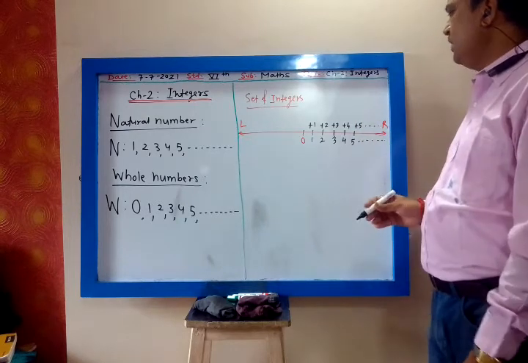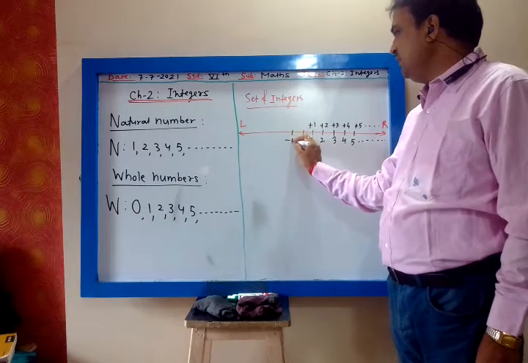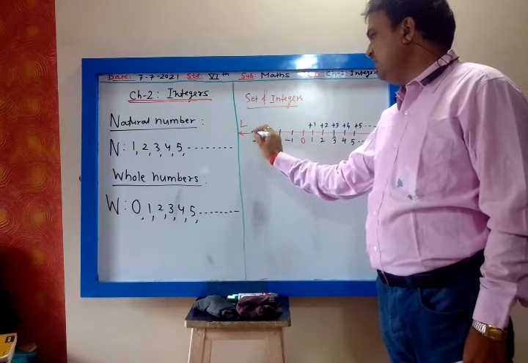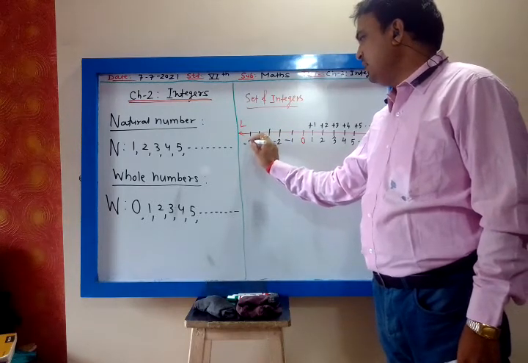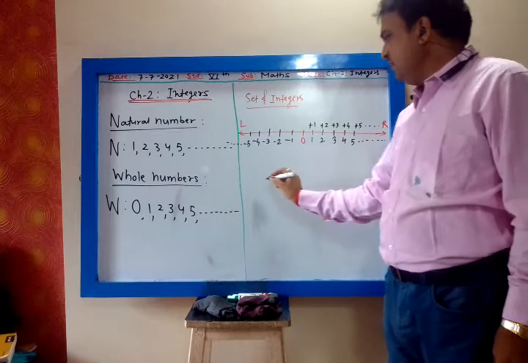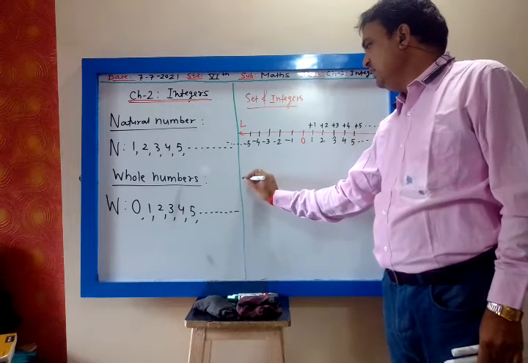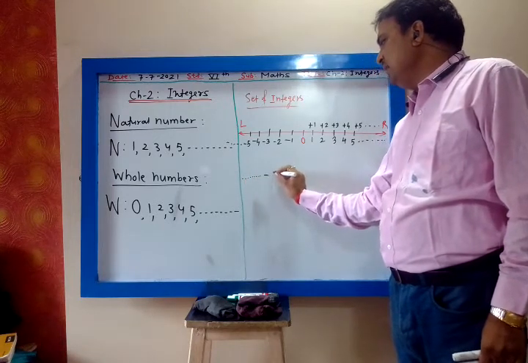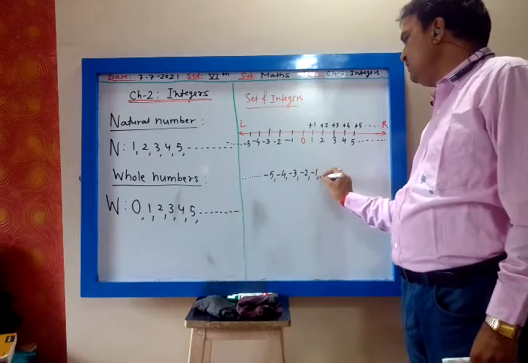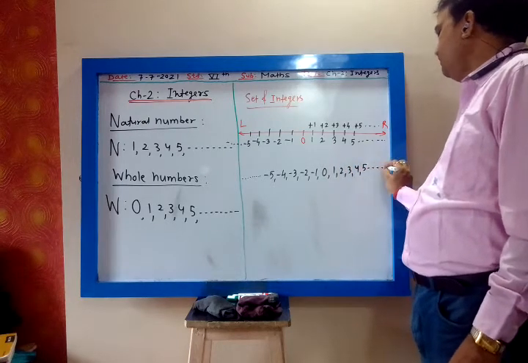Then when you move from 0 to the left, you get negative integers. Minus 1, minus 2, till 5 it is sufficient. Minus 5, and so on. So we have seen the numbers minus 5, minus 4, minus 3, minus 2, minus 1, 0, 1, 2, 3, 4, 5, and so on.